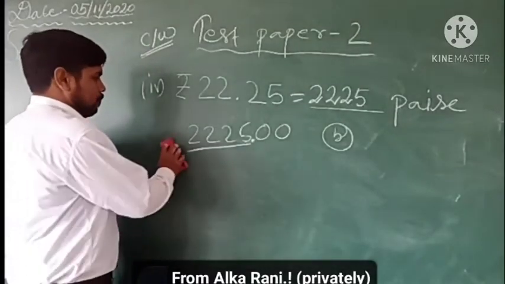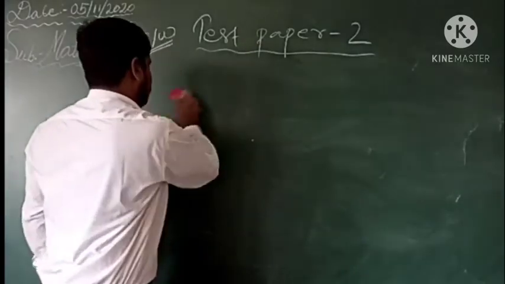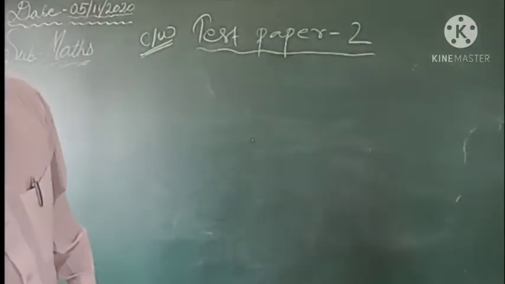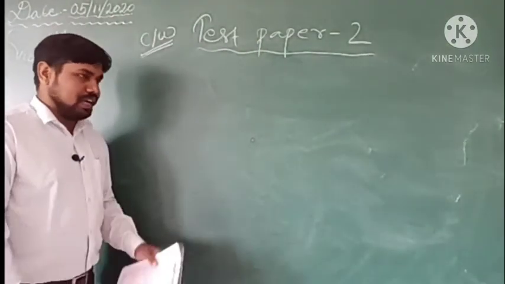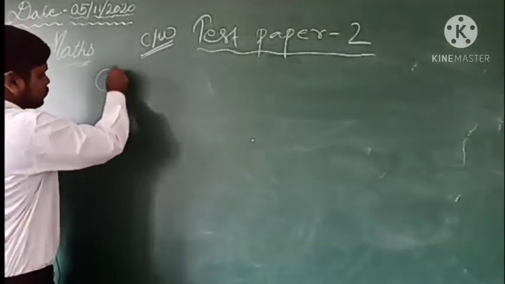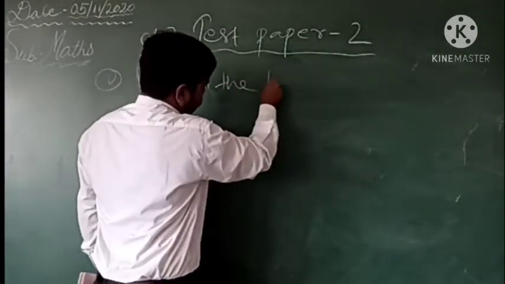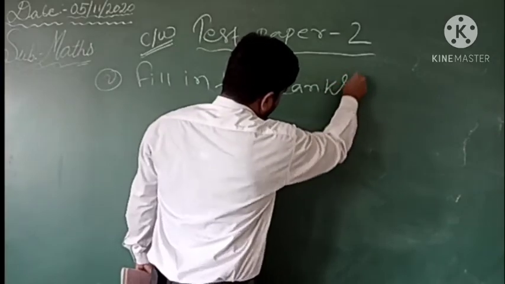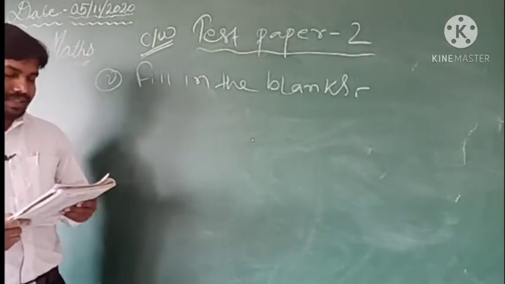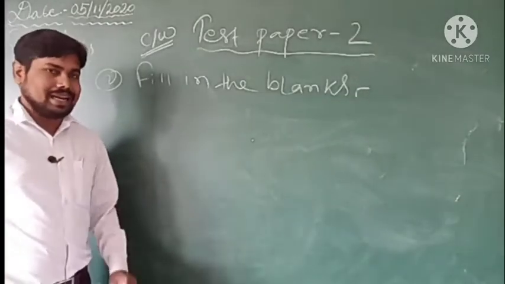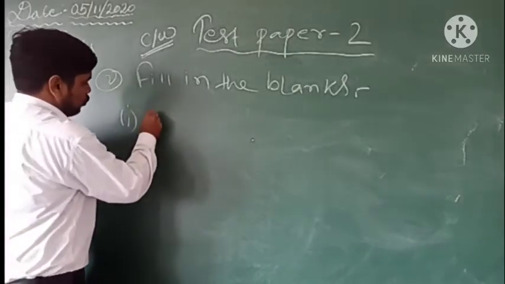Okay, so this is all about the first question of the test paper. And the next question which we have is the fill in the blanks type question, right? The first question is asking 4/9 is written as. So this is based on the fractions chapter.